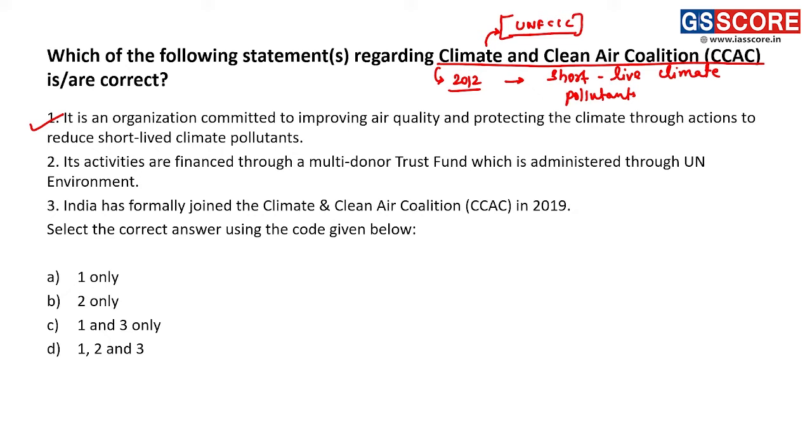Second, its activities are financed through a multi-donor trust fund which is administered through the United Nations Environment Program. Right. So this statement is also correct. The finances for the activities under CCAC are provided through the trust fund which is administered by UNEP, the United Nations Environment Program. So the second statement is also correct.